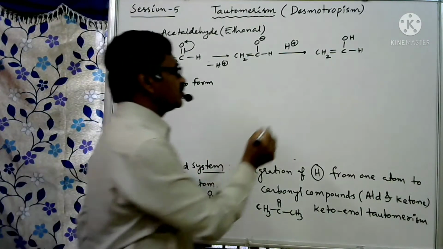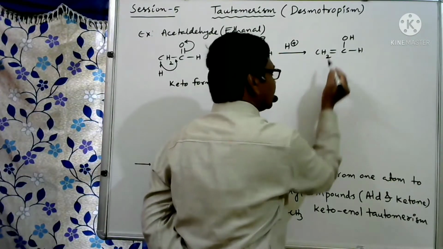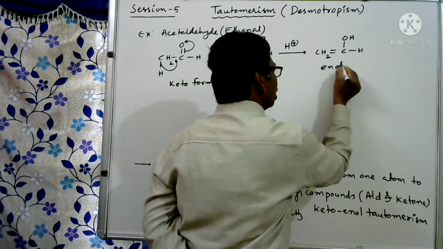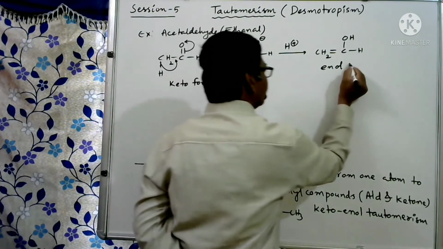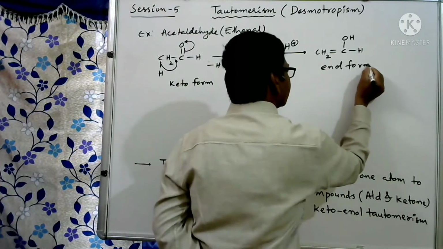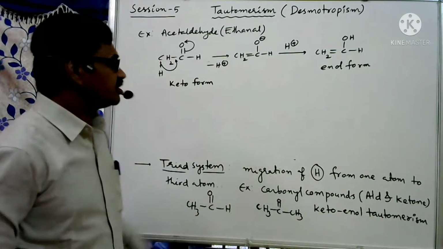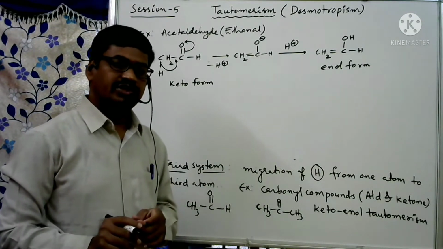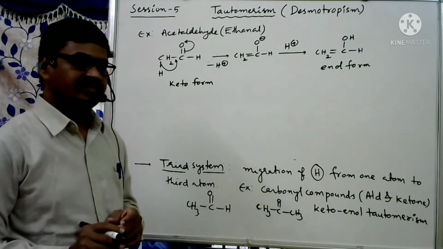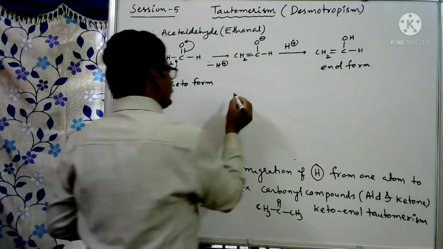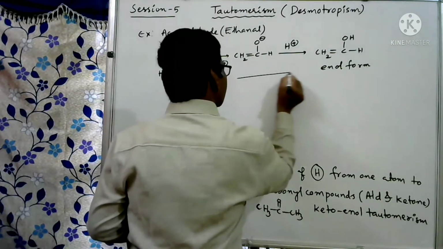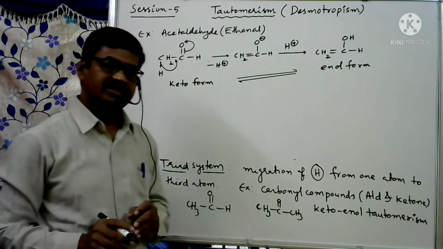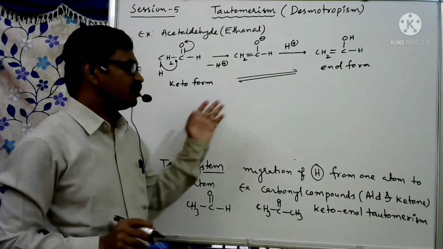And here you can observe two functional groups are there. This is ene double bond, here OH ol. So we can say it is ene then ol. This is enol form. This is keto form. So due to this, we can say this is the keto-enol tautomerism. And between these two forms, keto form and enol form, a dynamic equilibrium exists.